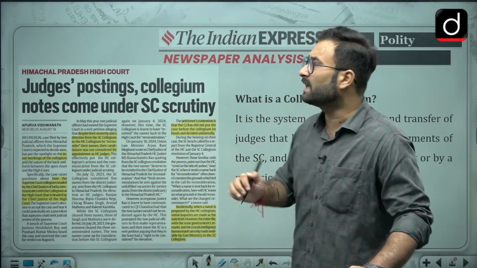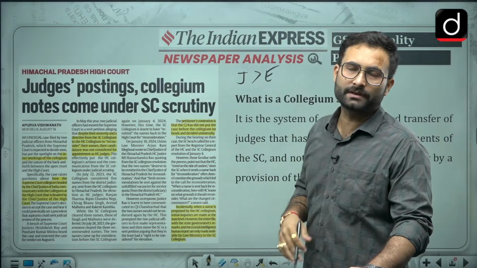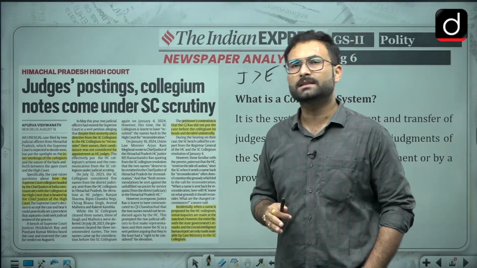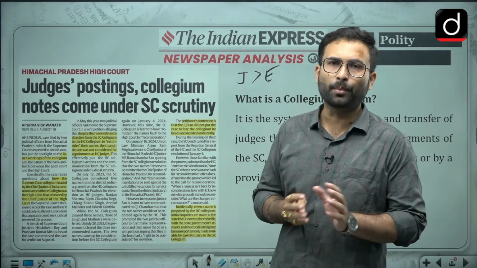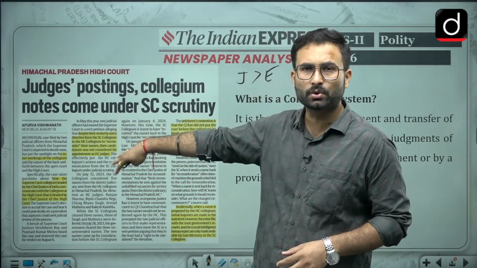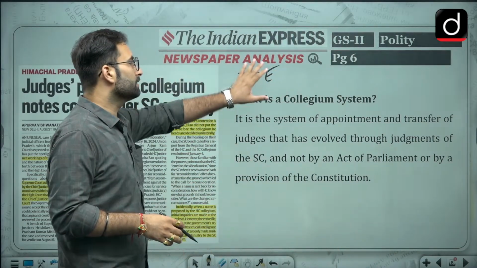So here you can see that the judiciary has prominence over the executive with respect to the appointment of judges. This is considered part of the independence of the judiciary. But again, this is an opaque or non-transparent method, so we'll be talking about that. So this was the issue. We don't have to go into the issue. Now the Supreme Court will be hearing this. Right now, coming to the point: what is the collegium system?